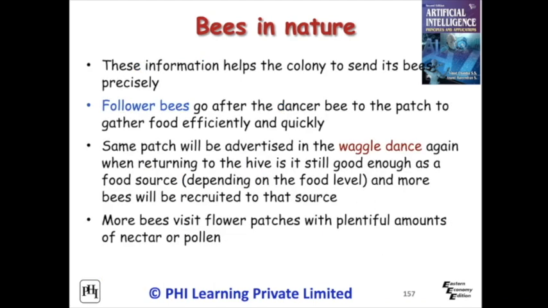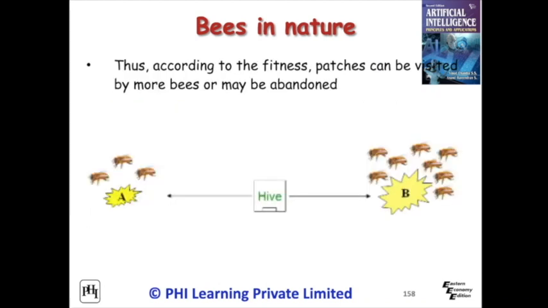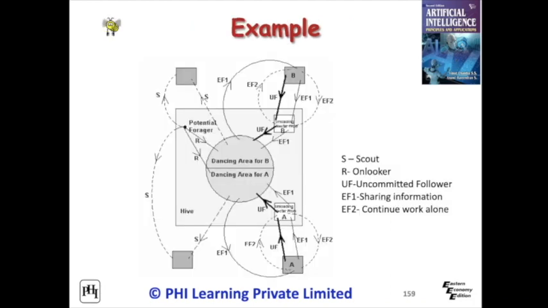Follower bees go after the dancer bee to the patch to gather food efficiently and quickly. The same patch will be advertised in the waggle dance again till it is good enough as a food source, and more bees will be recruited to that source. This depends on the food level. So, more bees visit flower patches with plentiful amounts of nectar or pollen. Based on the fitness of bees, patches can be visited by more bees or may be abandoned. The process is given in the figure.